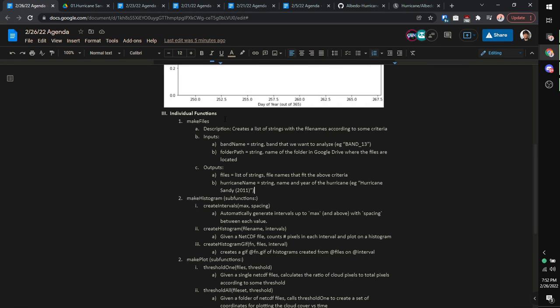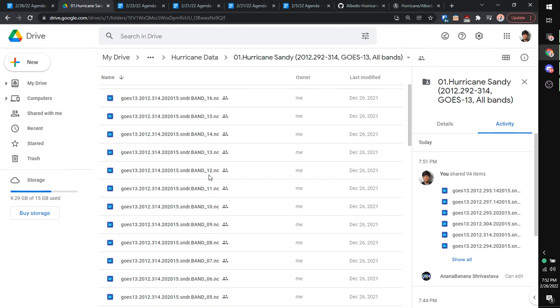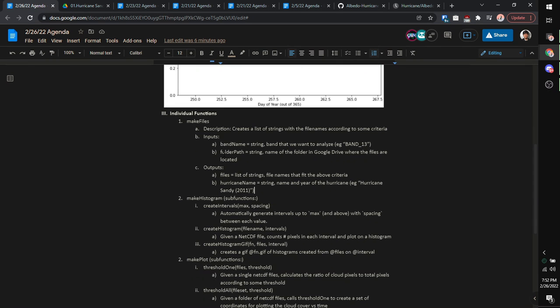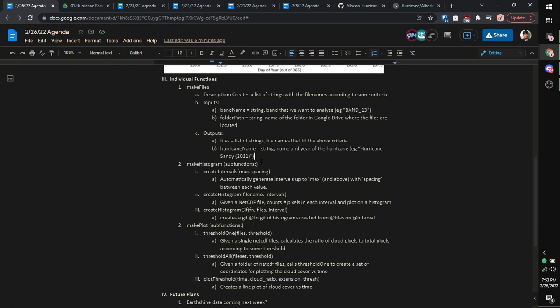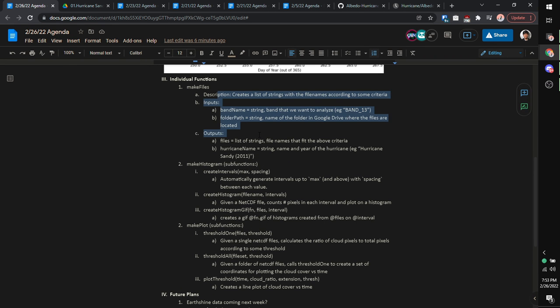The first one is going to be make files, where we have this folder of a lot of files in Google Drive. How do we take this and import it into Google Colab in a way that's workable? That's some pretty cool system stuff. You're going to learn ls, cd, stuff like that. Mounting a Google Drive looks easy, and it's not going to be that many lines of code, but it's pretty difficult, which is why it's a thing of its own. This, I believe, is going to be Team 3's responsibility.